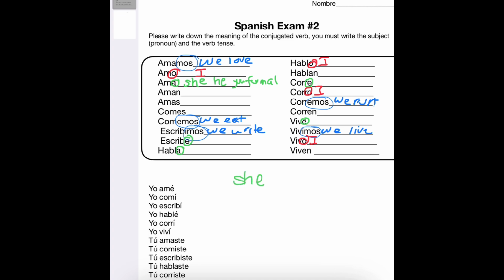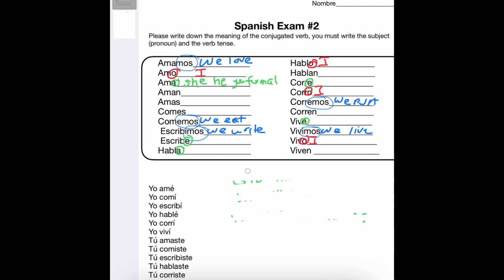If you put he loves, it will be correct. And if you put you formal love, it will be correct. You have to indicate you formal love. It doesn't mean that you're going to write all of them in one line. Just pick one of them. You formal love. Oops, don't put an S on you formal love. It'll be just you formal love.